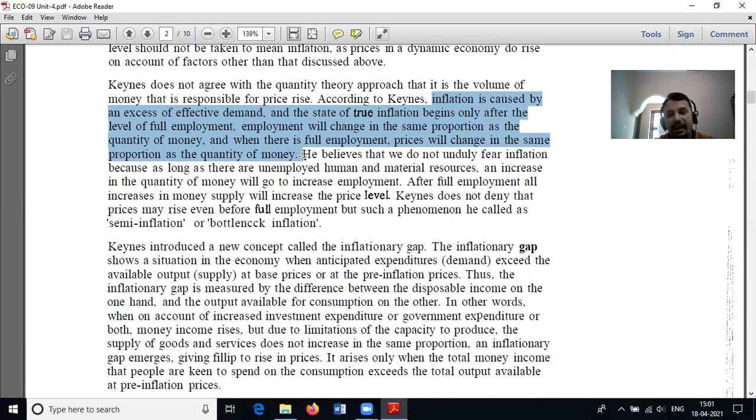As a part of it, Keynes introduced a new concept called the inflationary gap. The inflationary gap shows a situation in the economy when anticipated expenditures, not actual expenditures, exceed the available output at the base prices, or at the pre-inflation prices.